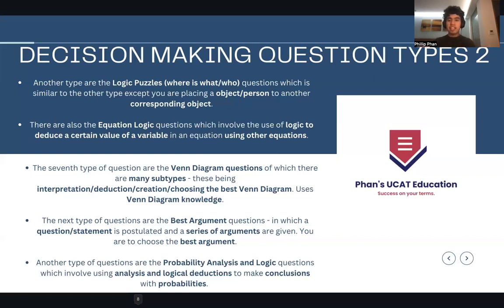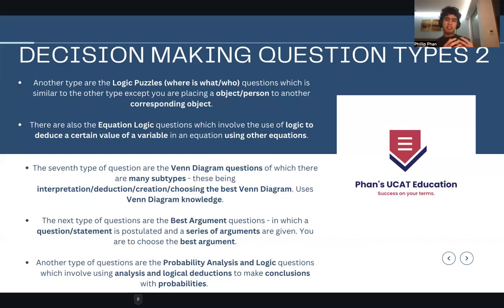Here's another type of question right here. This is one that really bogs students down a lot, and for good reason, because it is pretty difficult. They're the Venn diagram questions. The questions just involve Venn diagrams, and there are many subtypes here. I've labeled 4 of them. There could be more, but I think I have captured the main 4. There are the interpretation questions, where you interpret the Venn diagram.